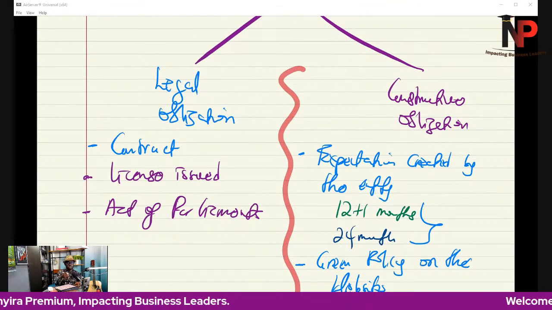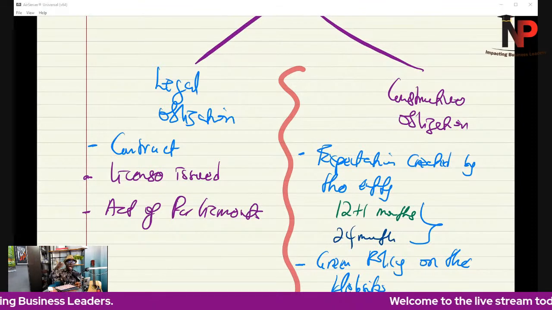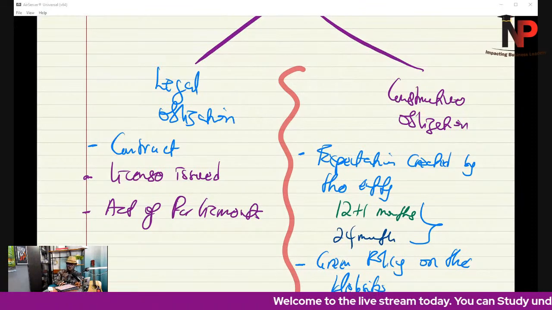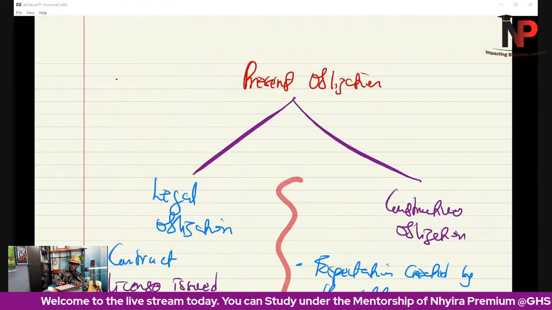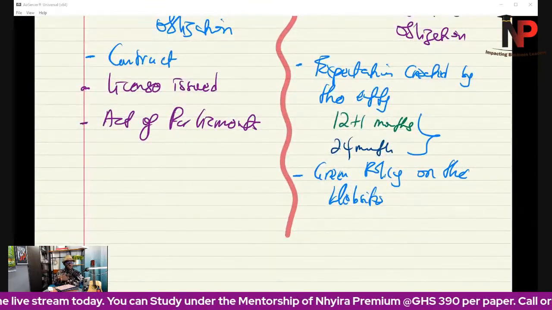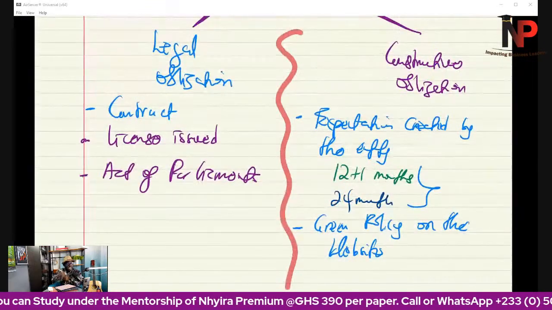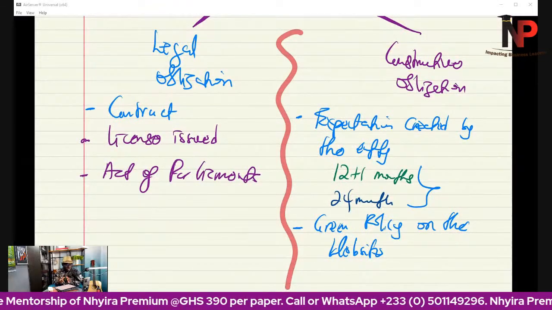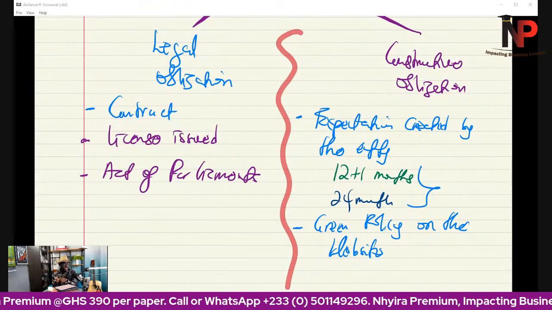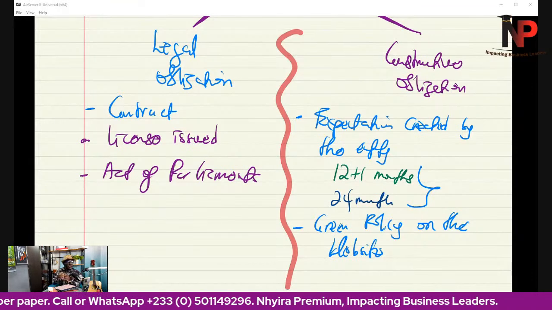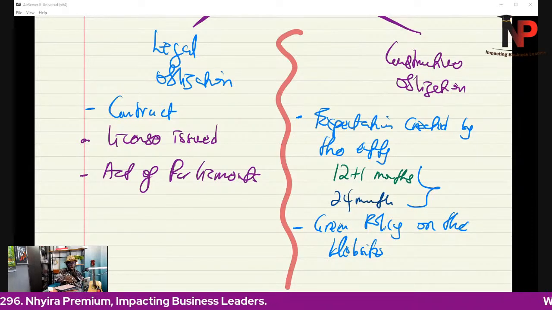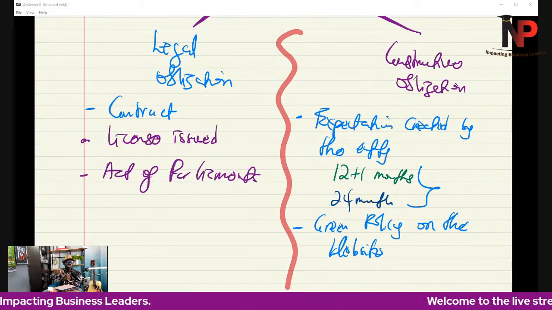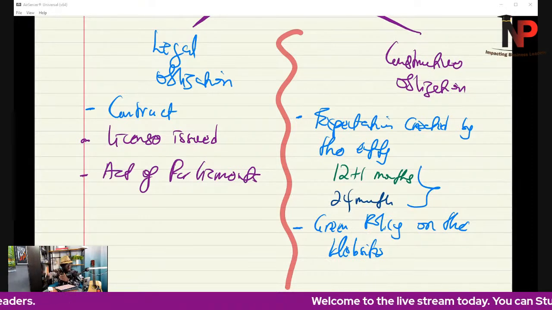So it means that even if they go to a country where, for some reason, the country did not require them based on law, acts, or license requirements to restore the land to how it was, to landscape and to make the place beautiful, because this company has a green policy on its website that mandates it, even though there is no contract requirement, no license terms and conditions, and no act of parliament that requires them to do that, because of the green policy on their website, it becomes a constructive obligation. So they have to then bring that up in their books.